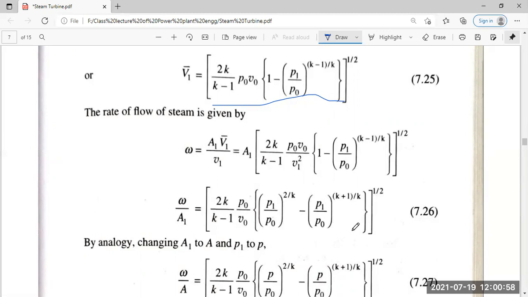So we are just changing the P1 and P here, and we are putting P0 here.